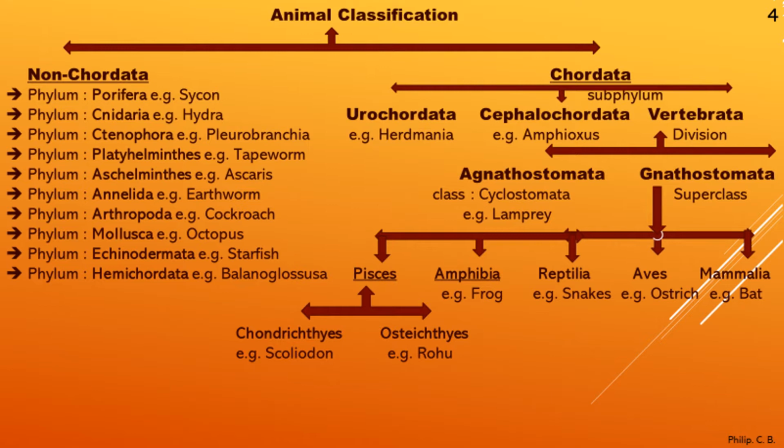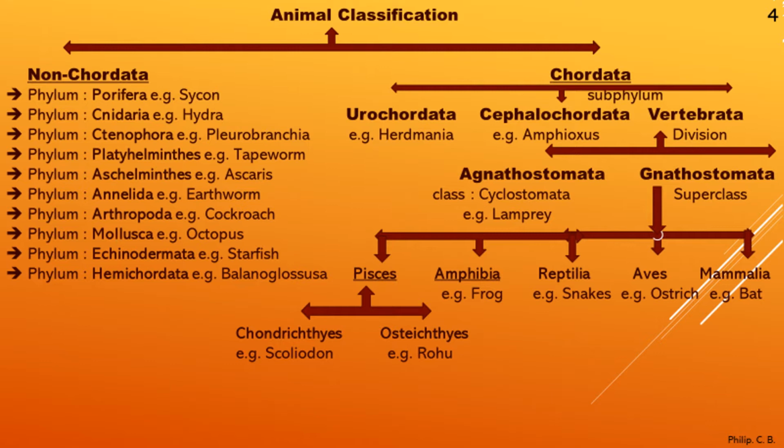Then third part, that was phylum Annelida, the presence of annuli or rings. Earthworm, phylum Arthropoda. Arthro means joint, poda means foot, so joint foot. Example, cockroach, flies, fleas, crabs, prawns, lobsters, right? Phylum Mollusca. Example, octopus, mollusca, soft-bodied animals. Also, we relate with the presence of shells, but shells may be external, internal, or absent.